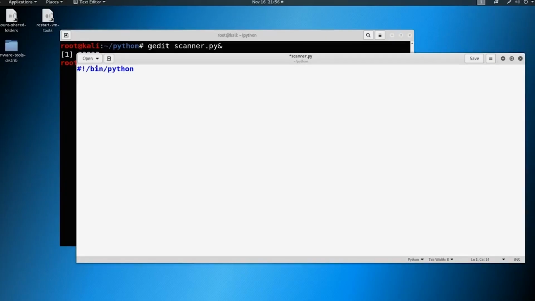So there's going to be a lot of familiarity. Everything I've done up until this point has been for a reason, and you're going to start to see it all tie together. So the end goal of this project is that we run something along the lines of python3 scanner.py, and we provide an IP address here. With that IP address, it's going to scan through a selected port range for us and try to return results, whether or not the port is open. So we're just checking if a port is open on a machine.